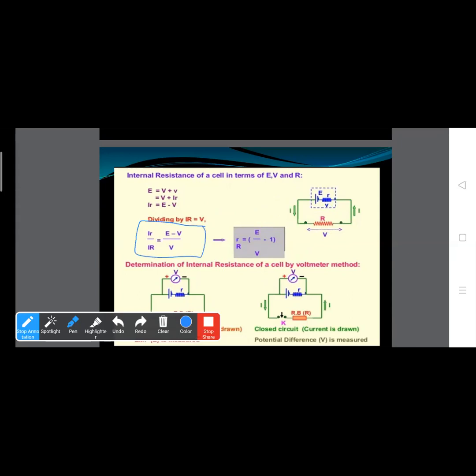First write the equation of EMF. EMF is equal to the terminal potential plus the potential difference across the internal resistance of the cell. Clear? After that, we can write Ir equals E minus V. Now on dividing this equation by V, where V is the potential difference between two points and V equals I into R, we get the formula, right?